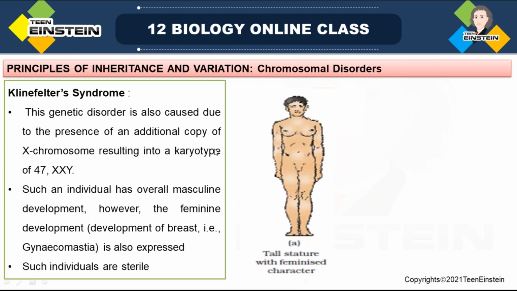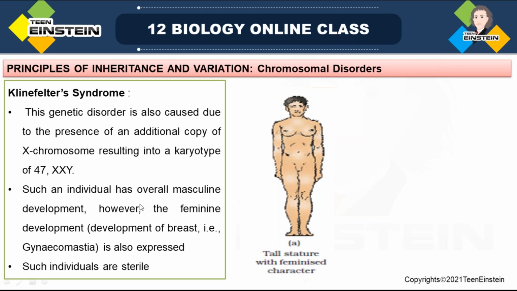And next is Klinefelter syndrome. This is a genetic disorder caused due to the presence of an additional copy of the X chromosome, resulting in a karyotype of 47. Usually a human being will be XX in the case of female and XY in the case of male. Okay. So in this, there will be an additional copy of X. So the normal number of chromosomes, 46, will become 47.